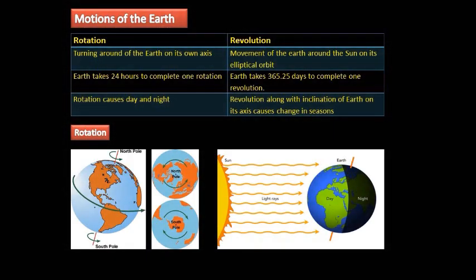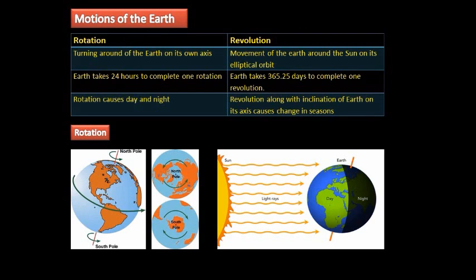Motions of the Earth are of two types, rotation and revolution. Rotation is the turning around of the Earth on its own axis, whereas revolution is the movement of the Earth around the Sun on its elliptical orbit. So, in rotation, around its own axis, that is the axis which passes through North Pole, Center and South Pole, which is slightly inclined at an angle of 23.5 degree. With the help of this axis, Earth rotates from west to east.